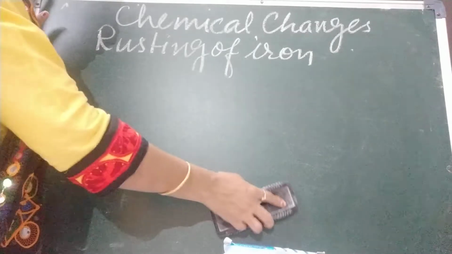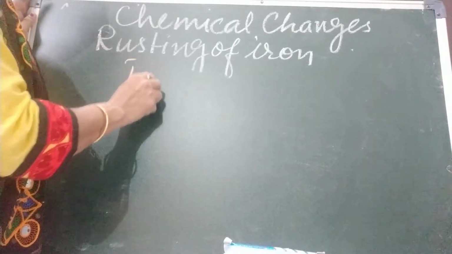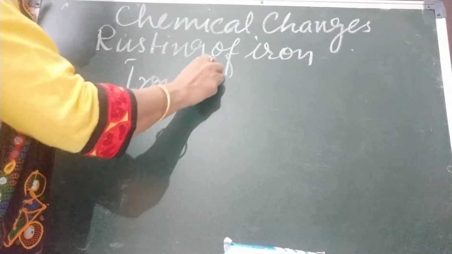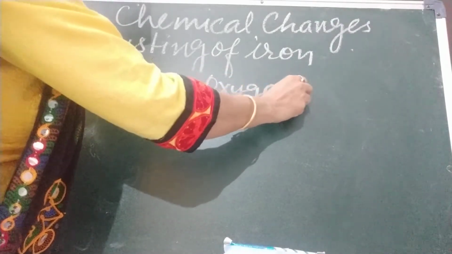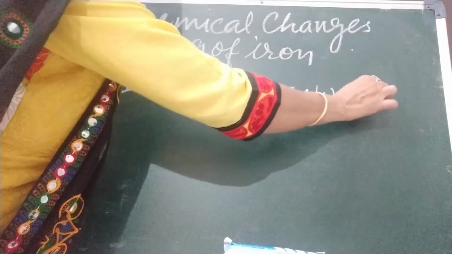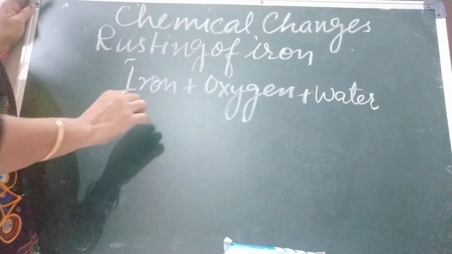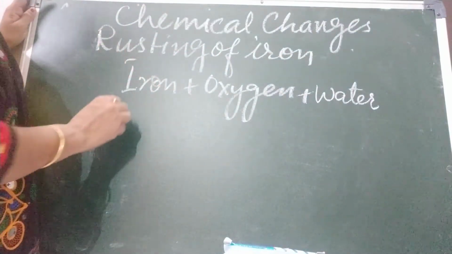Now, what reaction takes place? A chemical reaction takes place. Iron is there. Oxygen is there. And what third thing did I tell you? Moisture, or we can say water. What is the symbol of iron?